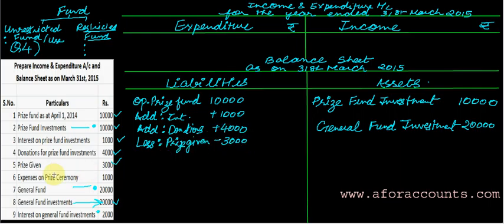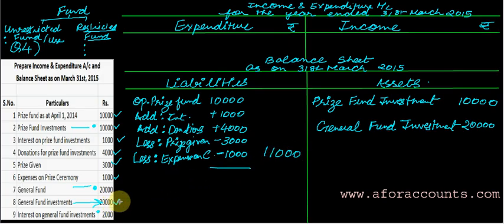The expense of the prize ceremony, all the expenses relating to the prize are to be subtracted and all the incomes related to it need to be added up. So expense on prize ceremony is 1,000. So what is the net effect? 11,000 here.